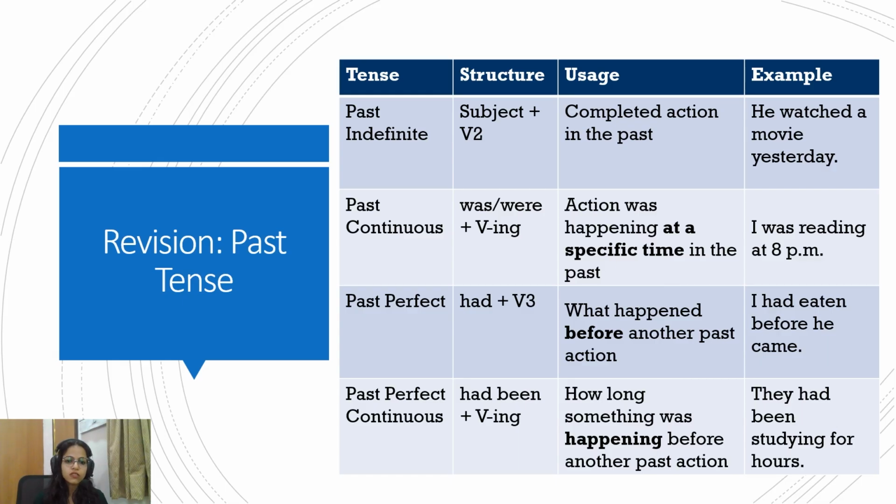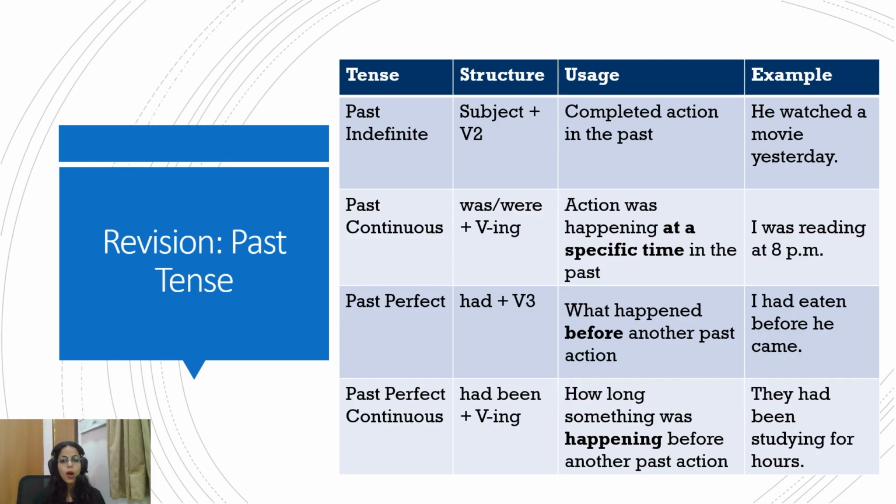So first and the simplest, past indefinite or the simple past. The structure is also very simple. Subject plus the second form of verb. So, he watched a movie yesterday. Subject and watched, the second form of verb. He watched a movie yesterday. So we see a completed action in the past, an action that was done in the past.